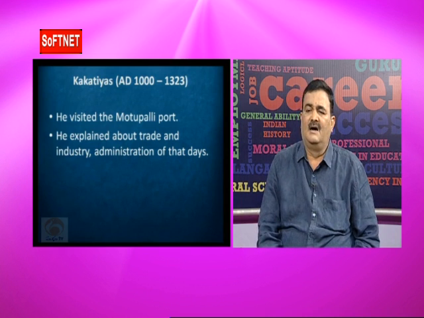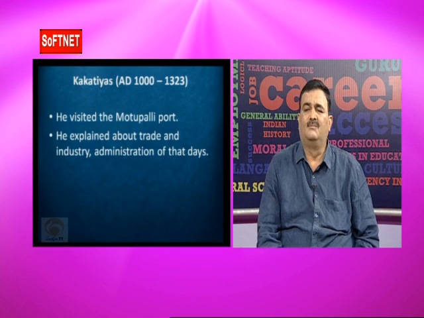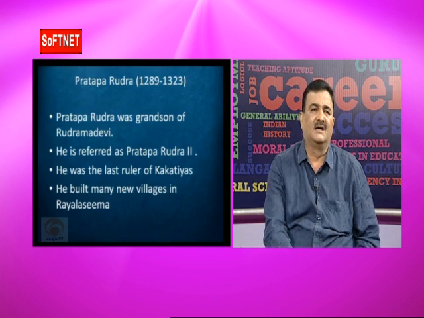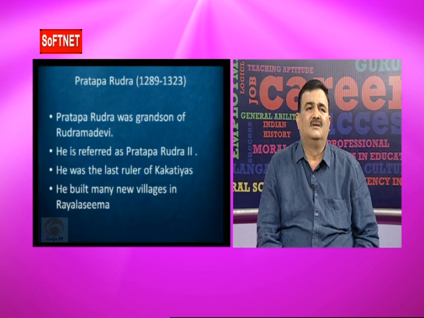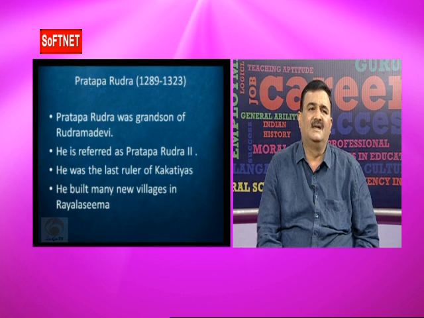Marco Polo not only mentioned the socio-economic conditions, but also the industries, foreign trade and the administration of the Kakatiyas. Rudramadevi had no male issue, so her grandson Prataparudra became the ruler of the Kakatiya empire. He ruled from 1289 to 1323.